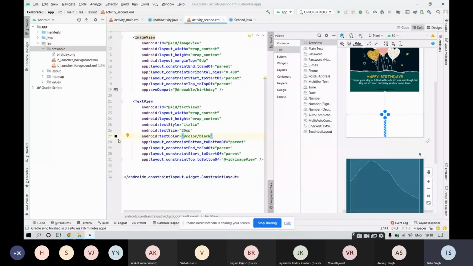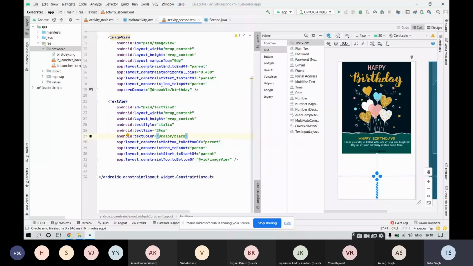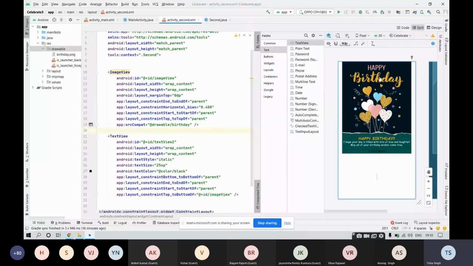This greeting card would be opening, and over here the name of your friend along with the text would be displayed. Now how many of you were able to achieve this, the layout of this second activity?